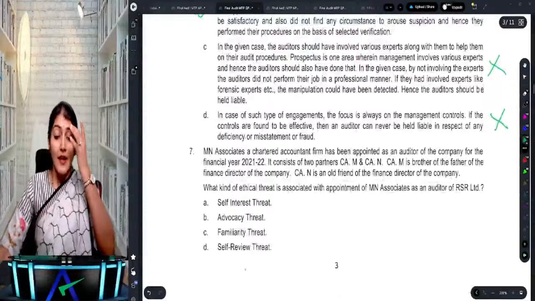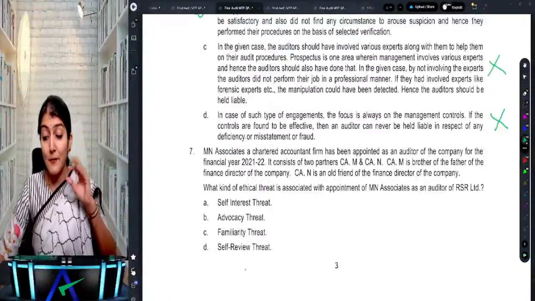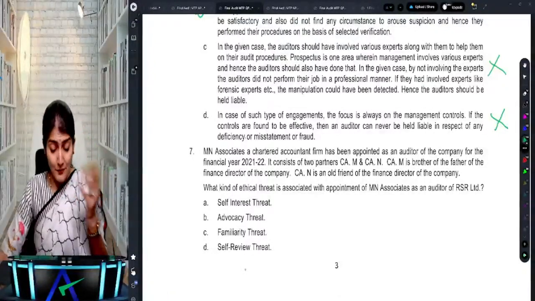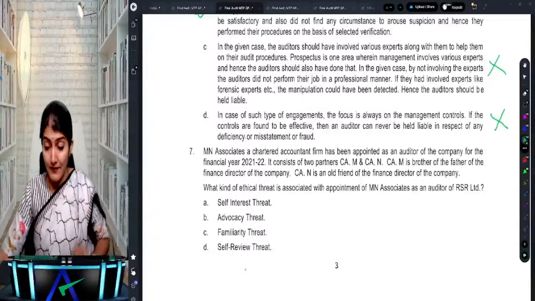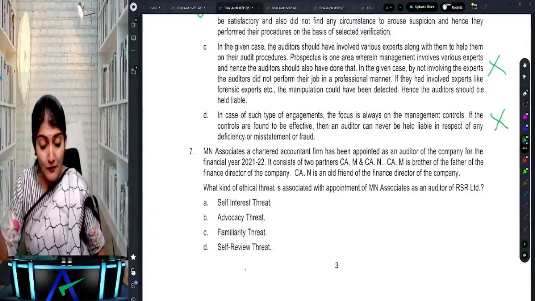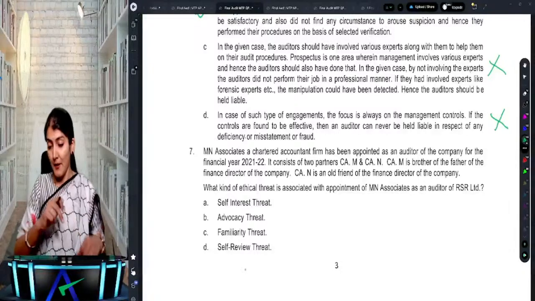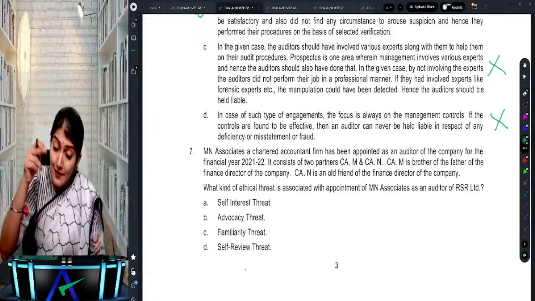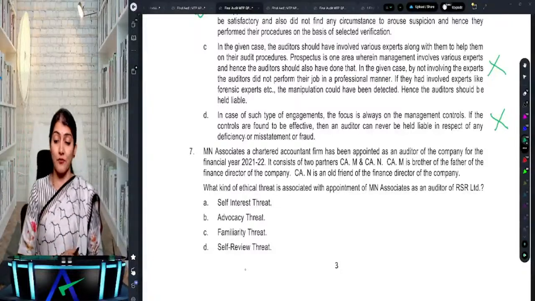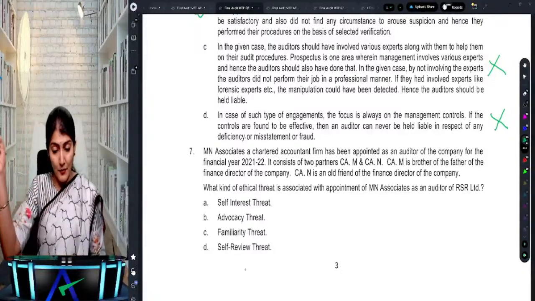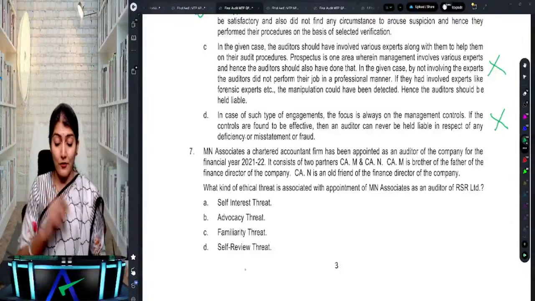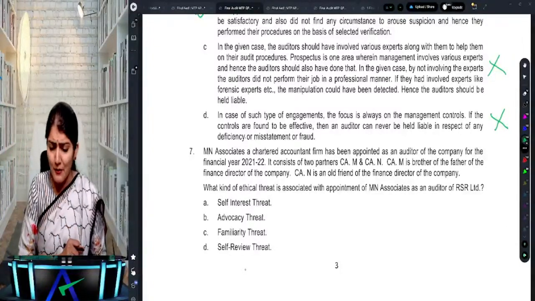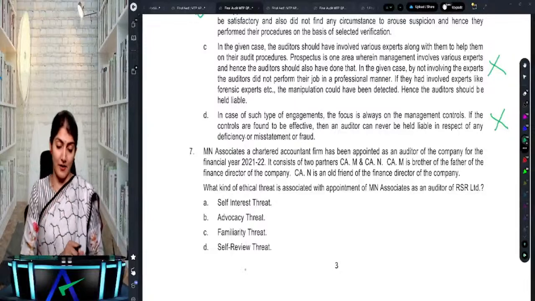Okay, then MN and Associates, the CA firm, has been appointed as auditor for 21-22. It consists of two partners. M is the brother of the father of the finance director of the company. N is an old friend of the finance director of the company. Right? So M is the brother of the father and N is an old friend of the finance director. What kind of ethical threat is associated with the appointment?